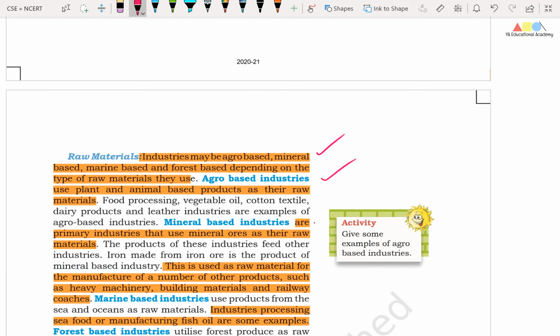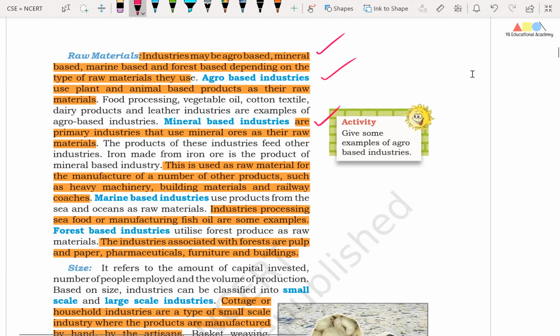Similarly, mineral based industries are primary industries that use mineral ores as their raw materials. Friends, the products of these industries feed other industries also. Friends, iron made from iron ore is the product of mineral based industry. So this is an important example.